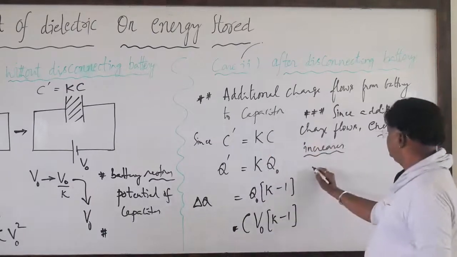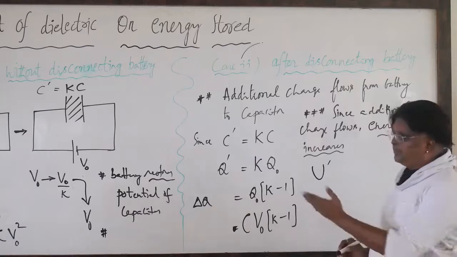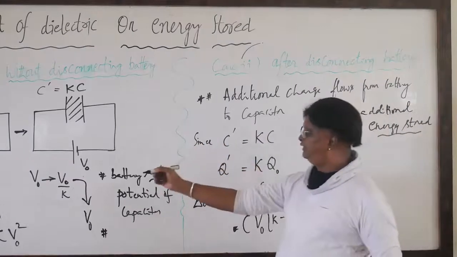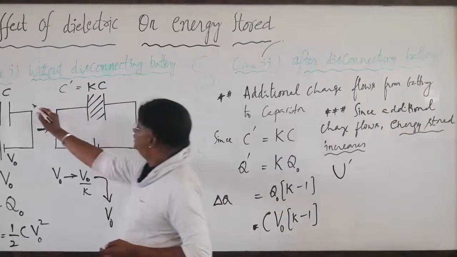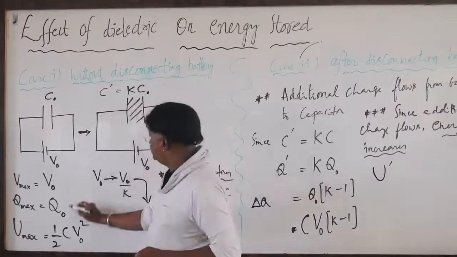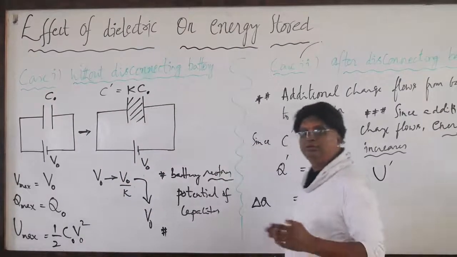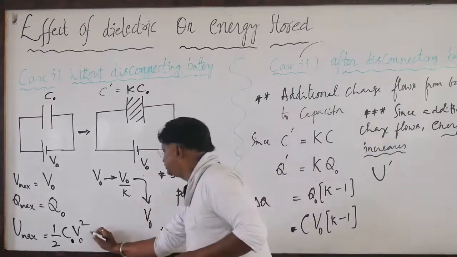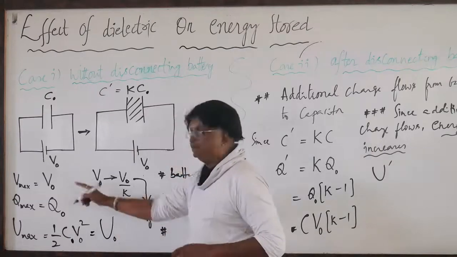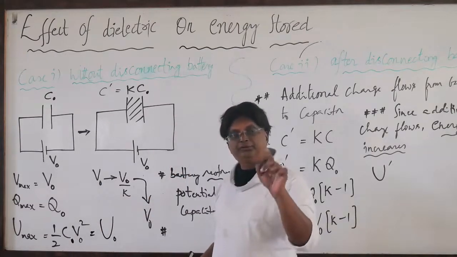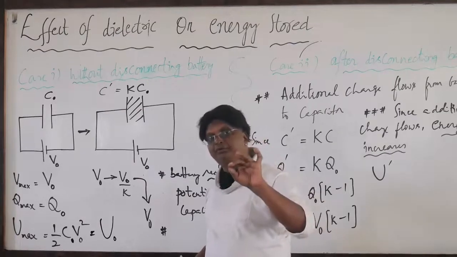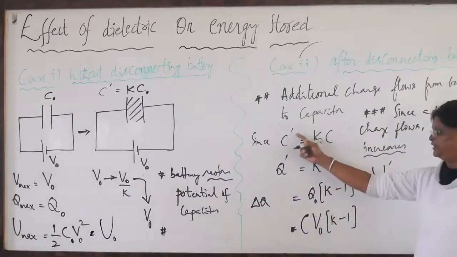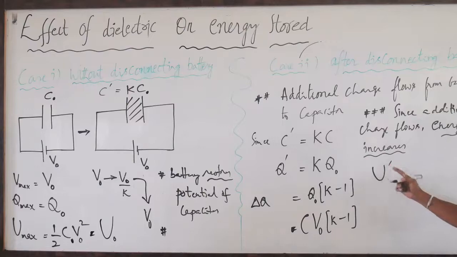Now I am writing U prime. Remember, I am using these symbols. Initially Q naught, V naught, C naught, and U naught. All these, V naught, C naught, Q naught, U naught, are before introducing the dielectric, and after it they are primes: C prime, Q prime, U prime.